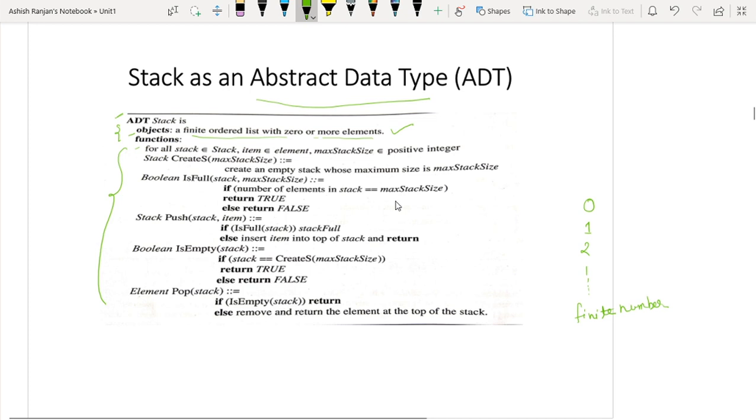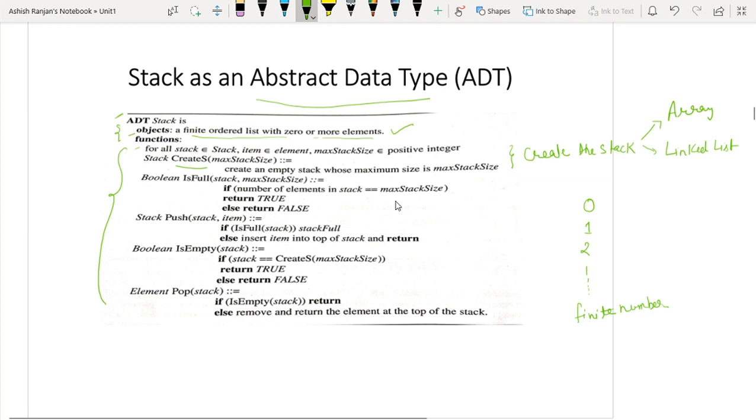Now, the functions that can be used with the stack. First one is create s, which means we have to create the stack. Now I will tell you later that a stack can be created with two things: first one is with the array, or with the linked list. Both things can be used to create the stack.